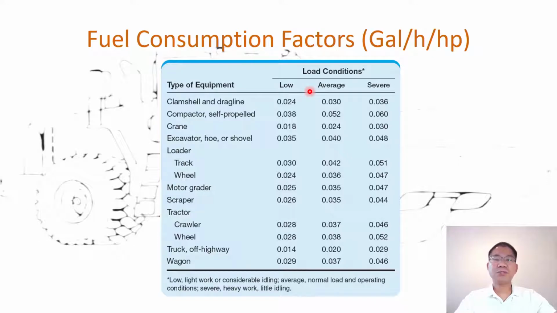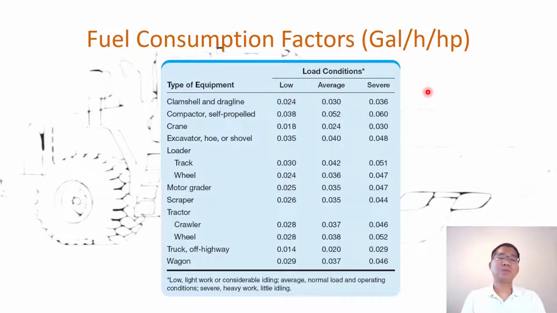The loading conditions are also a factor when we talk about fuel consumption. If we go on a road that is level and smooth, then the fuel consumption is less compared to going up a hill, etc. The same applies for construction equipment. The load condition is low, average, or severe.